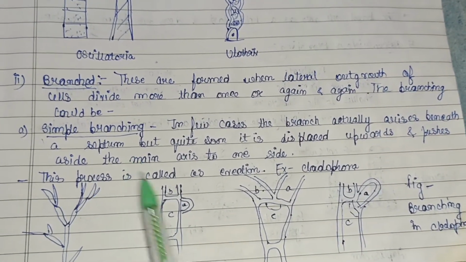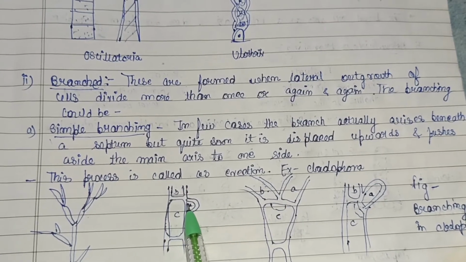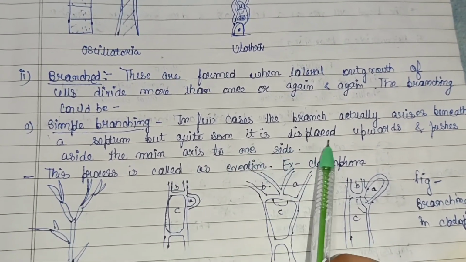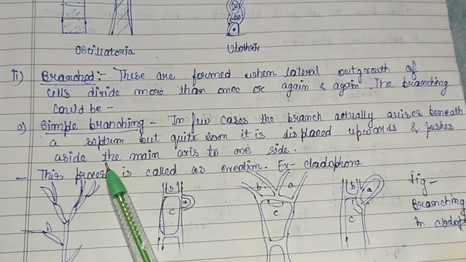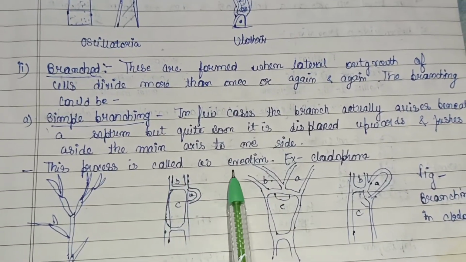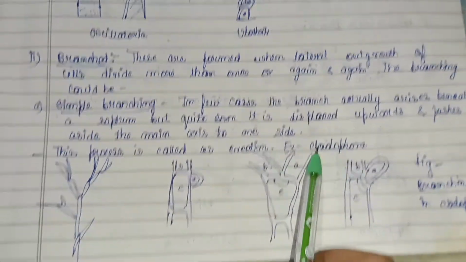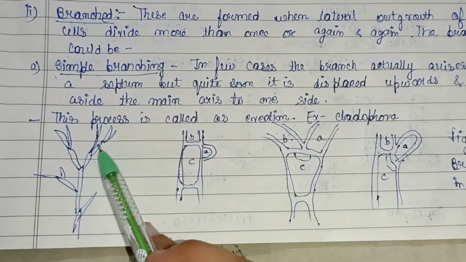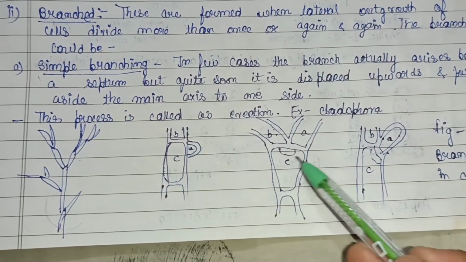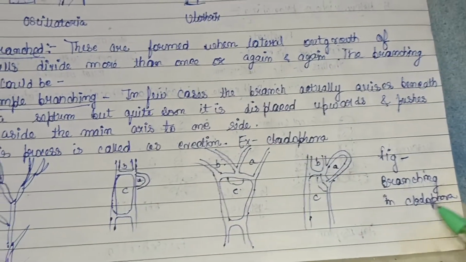Septum is, we can say, a separation area. But quite soon it is displaced upward and pushes aside the main axis to one side. This process is called evection. Example is Cladophora. So here branching is seen in Cladophora, again septum, and these are the diagrams representing the branching